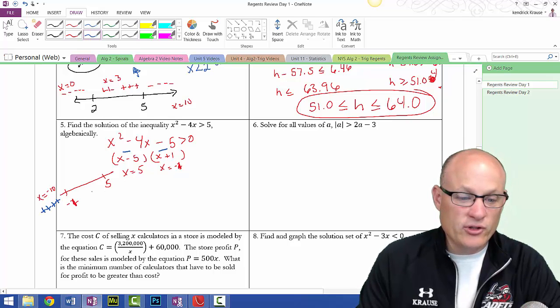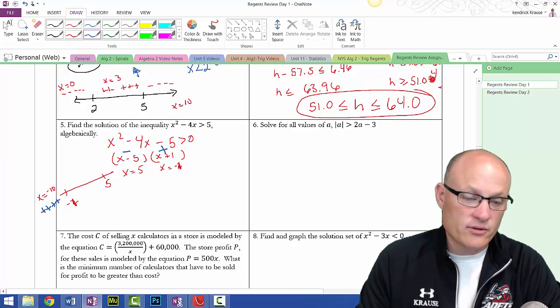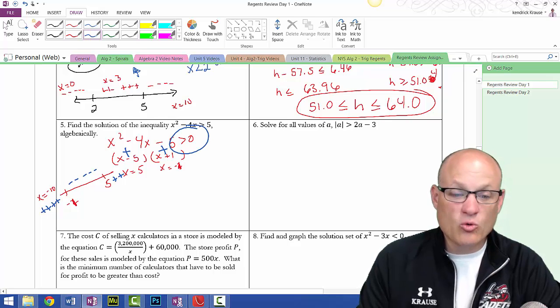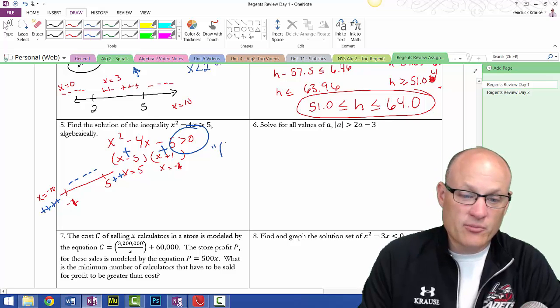If I put in 0, this one would be negative, but 0 plus 1 is positive, and negative times positive is negative. If I put in a big number like 10, both factors would be positive, so this whole area would be positive. I'm looking for greater than 0, that's positive.